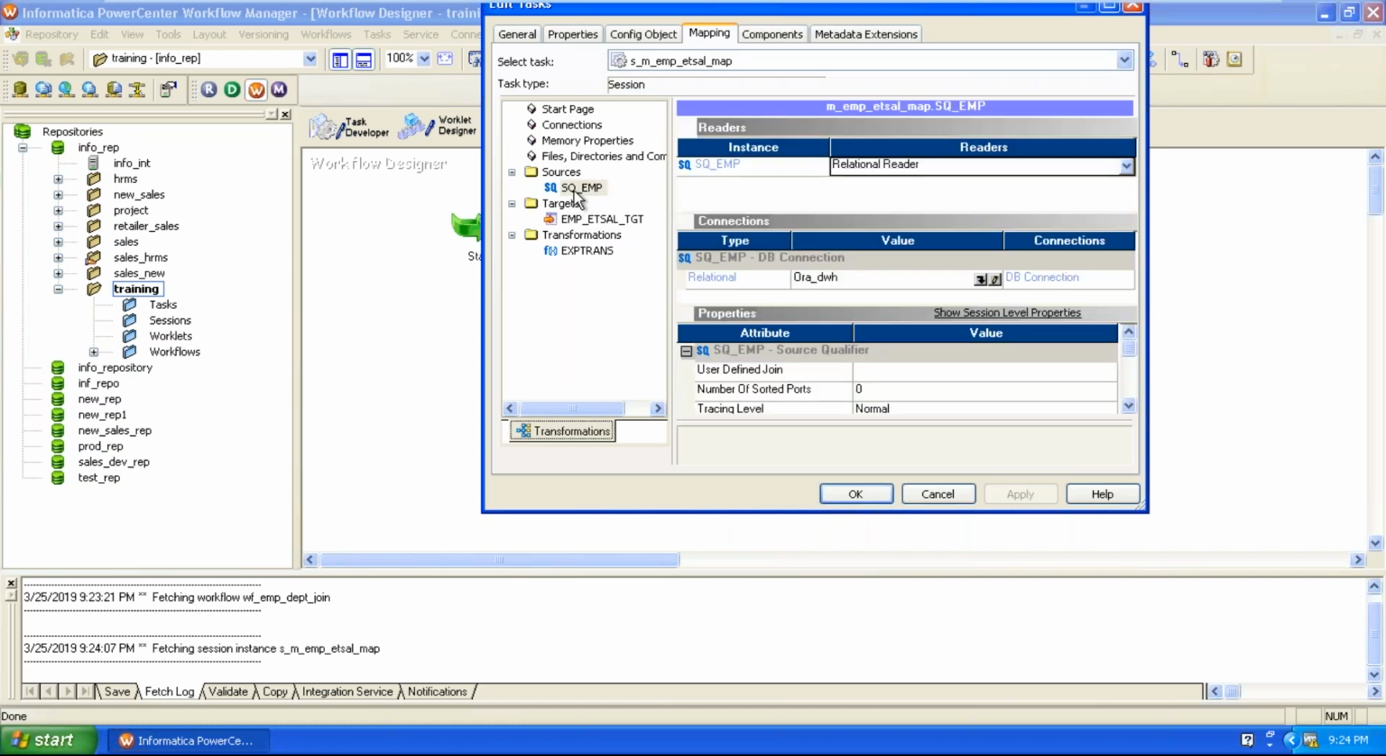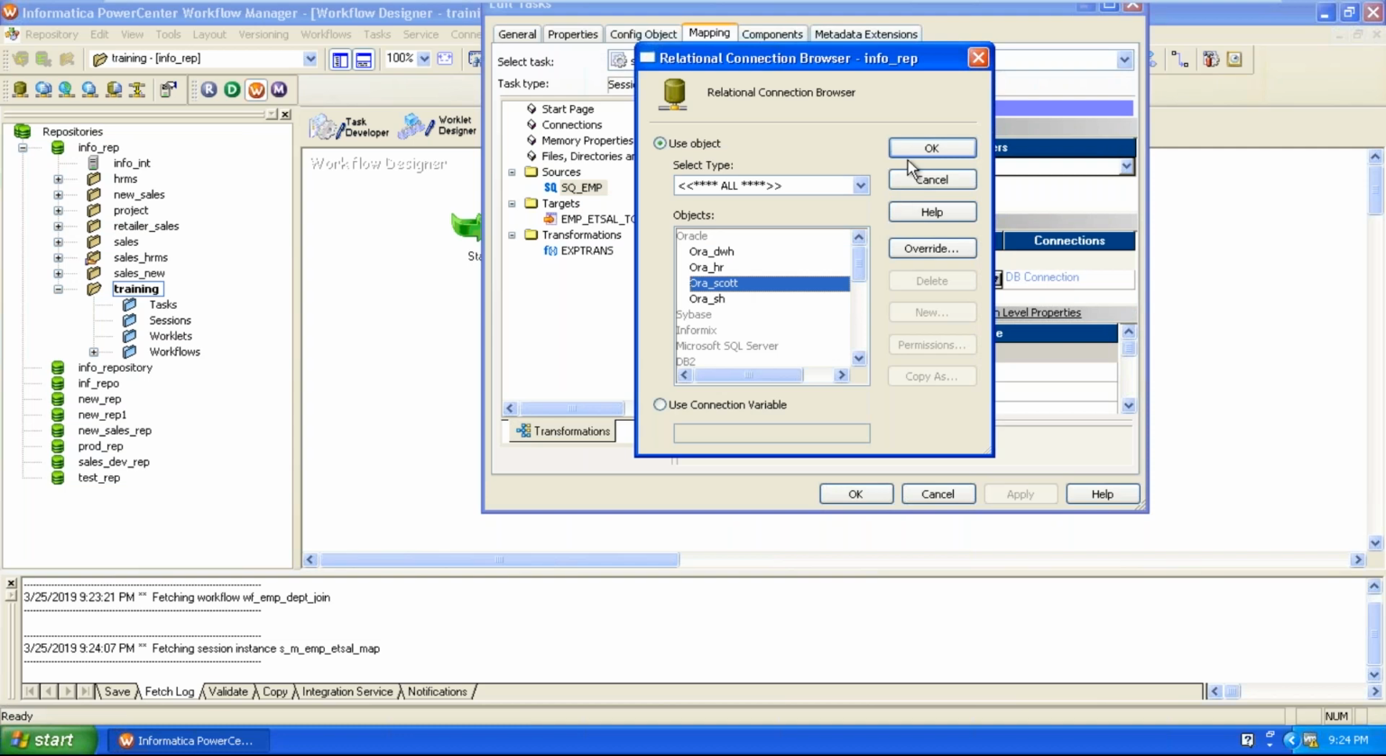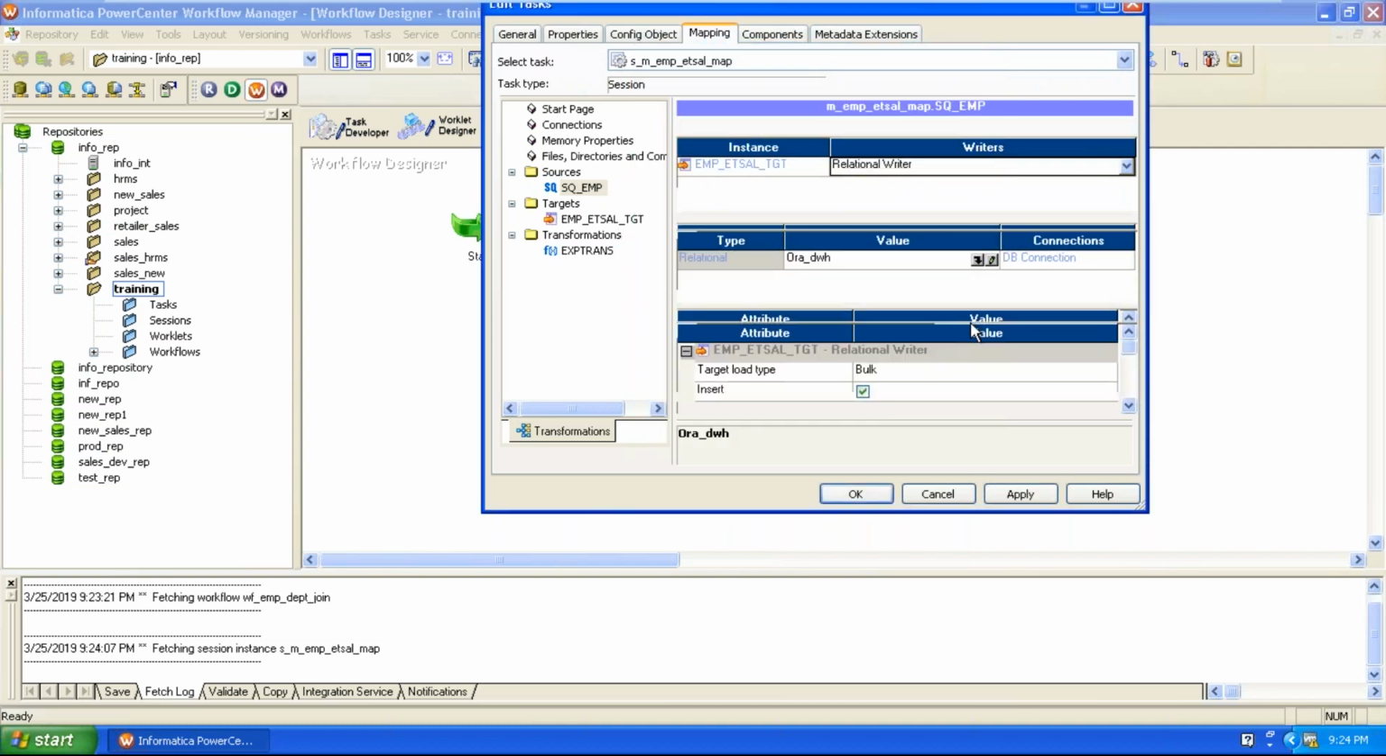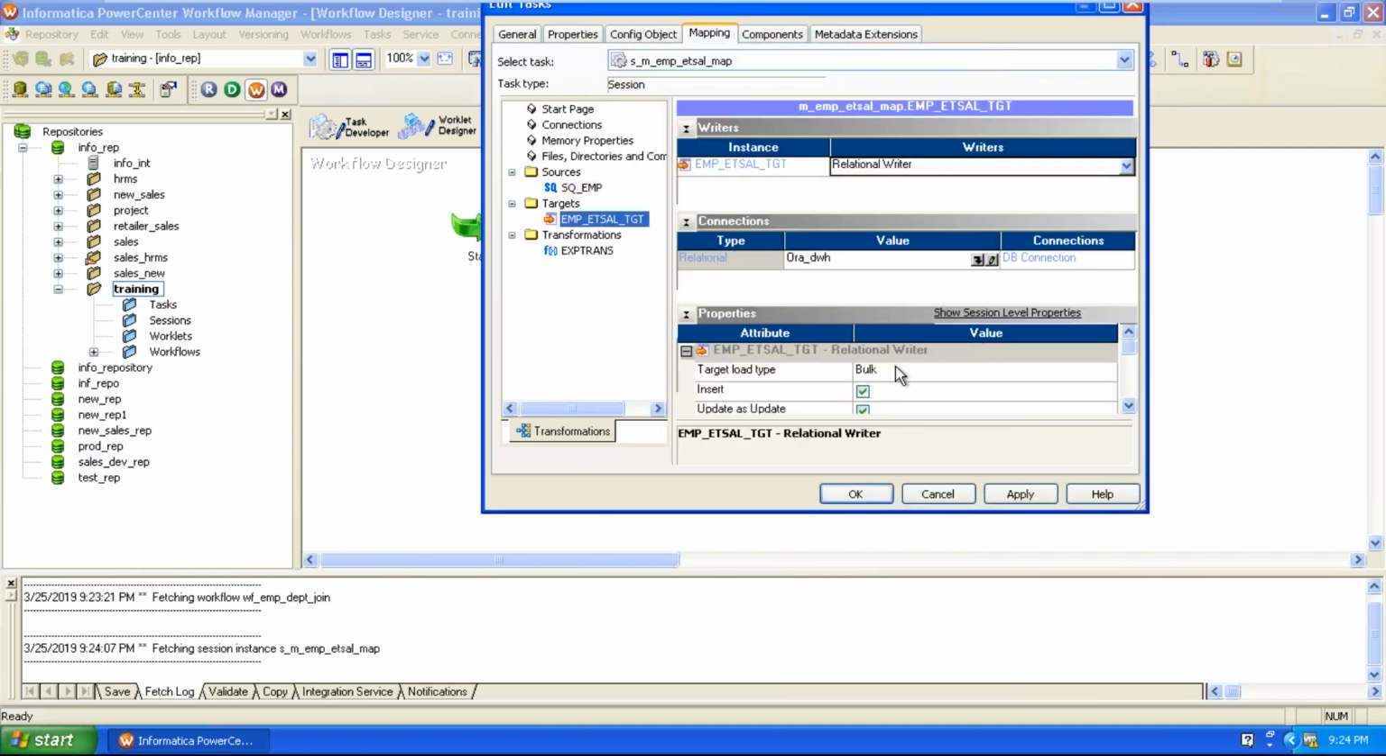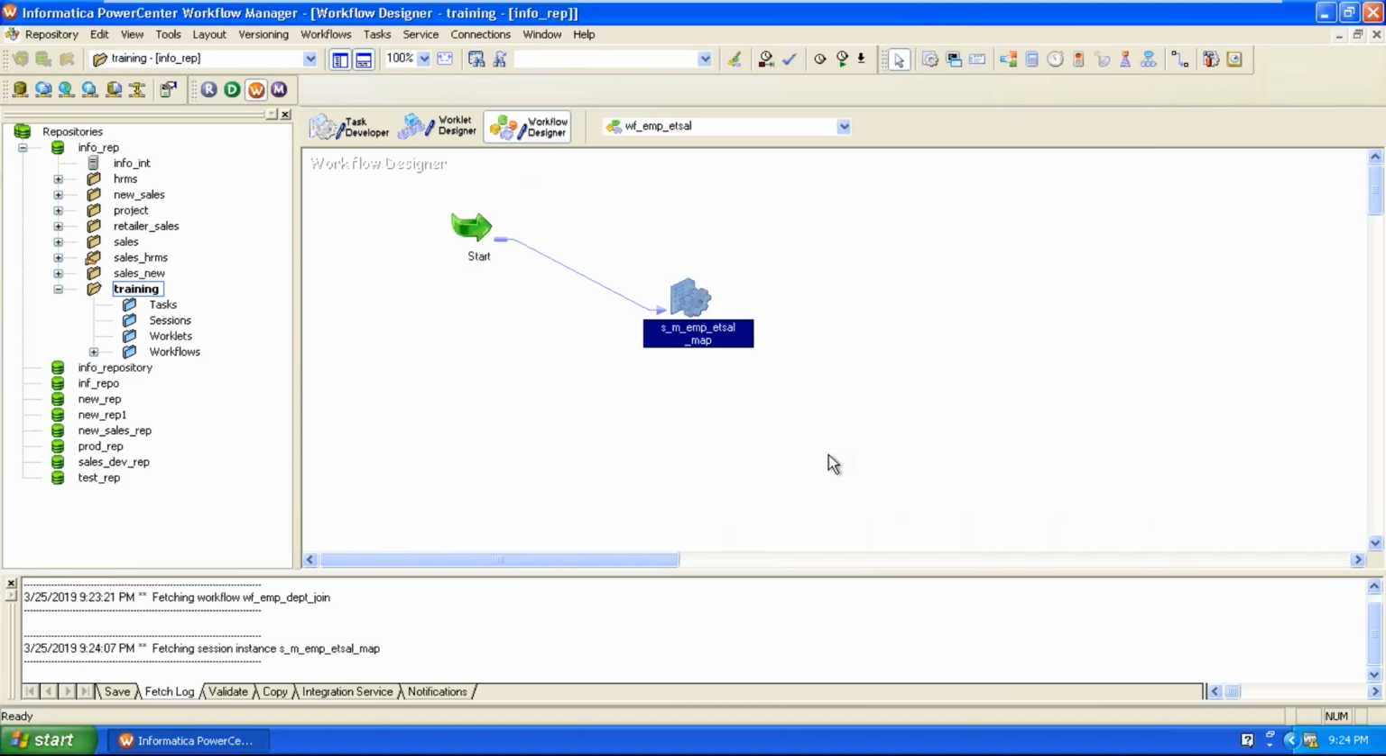Then here we can specify the location of the source as well as the target. Source is from this card. Target is available in the database. The target table contains a primary key, that's why the target load type is normal instead of bulk. Click on apply, click on OK.